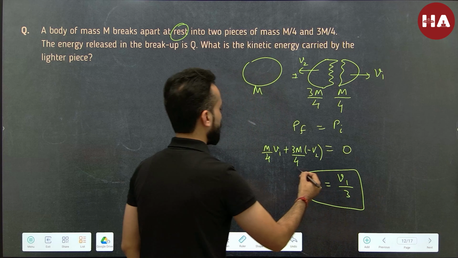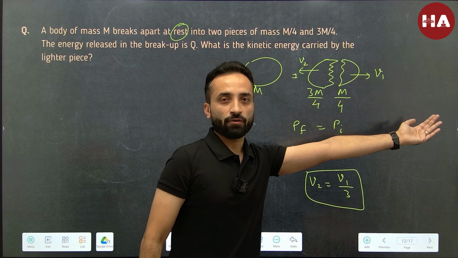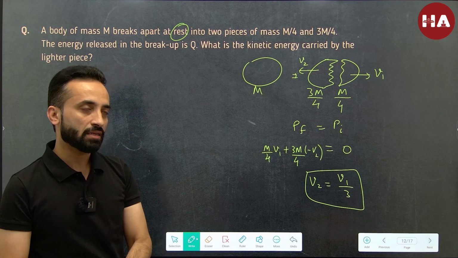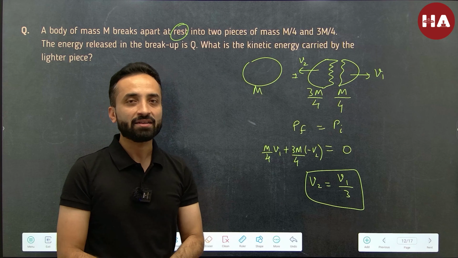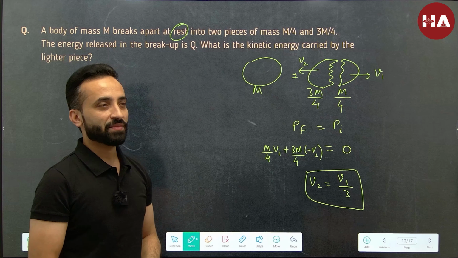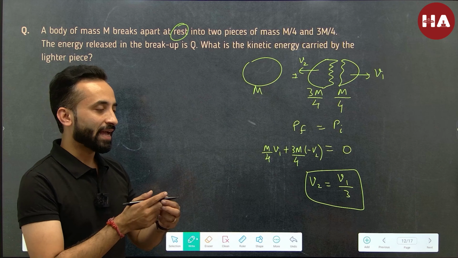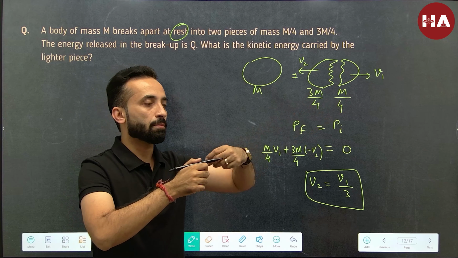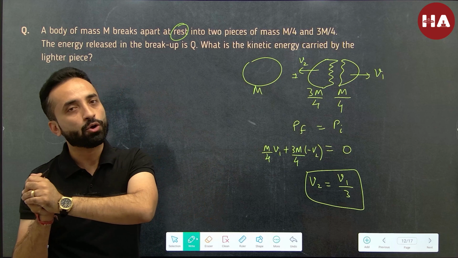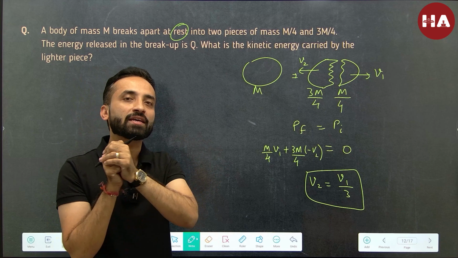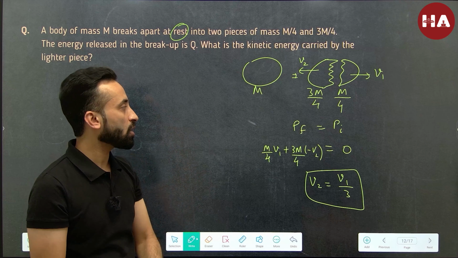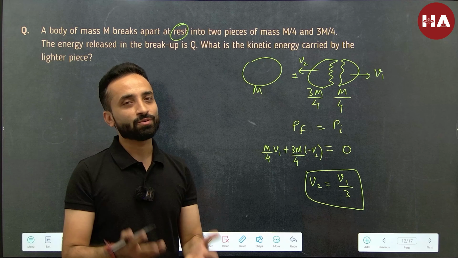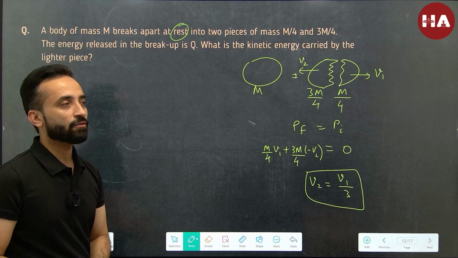So we can say, of course, if the lighter fragment flies off with some velocity v, then the heavier fragment will fly off with a velocity v by 3 in order to acquire the same momentum. Think about the recoil of a gun. Even that is an example of explosion. That is why when you fire a bullet, and the bullet moves with some muzzle velocity, the gun has to recoil. But the velocity of the gun in the backward direction is way too small because it is way heavier compared to the bullet, isn't it? So firing of a bullet is another example of explosion.